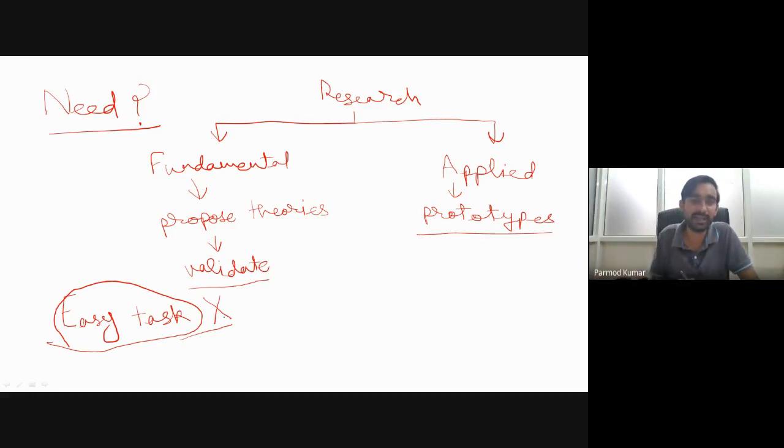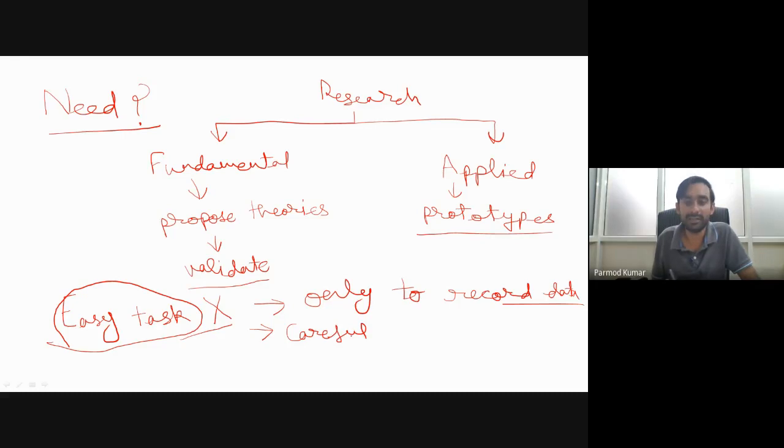But experiment is not only to record data. That is something we can call recording of data. But experiment is not only to record data. One important point I would like to mention over here is that experiments are to be done very carefully. Why? Let me take a very simple example of an IC engine.